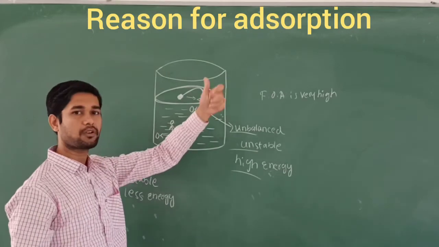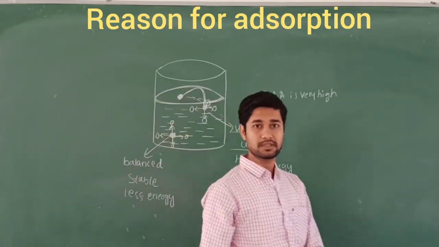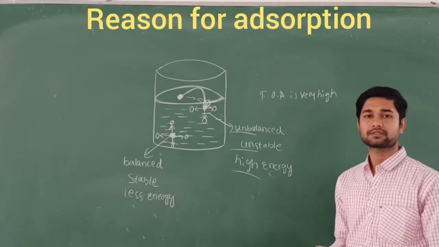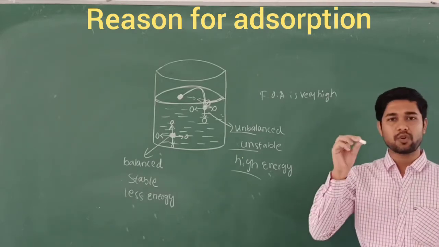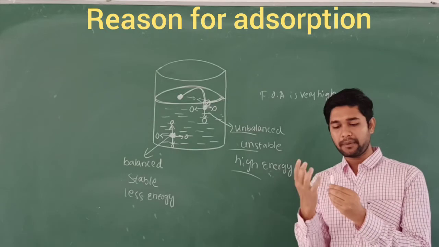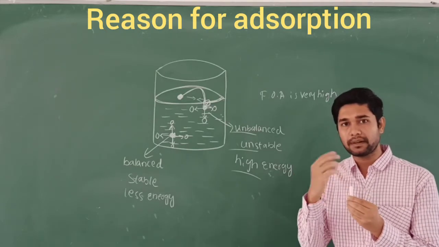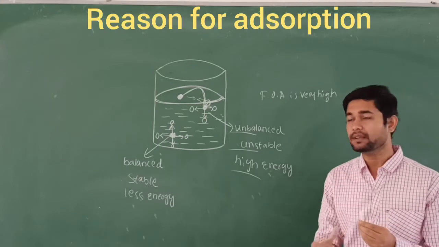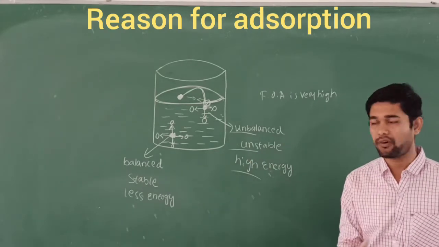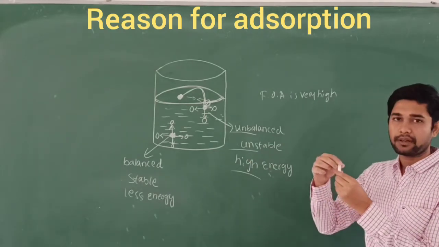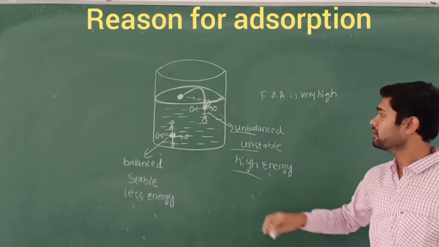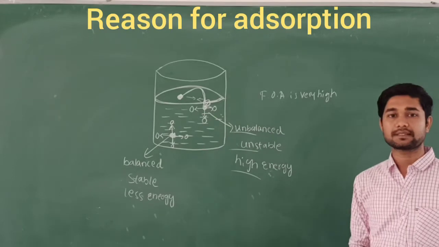This is called adsorption. So if I put the chalks in the ink pad, in order to maintain the stable or balanced form, the chalk particles accumulate on that surface, and this is what we call adsorption.